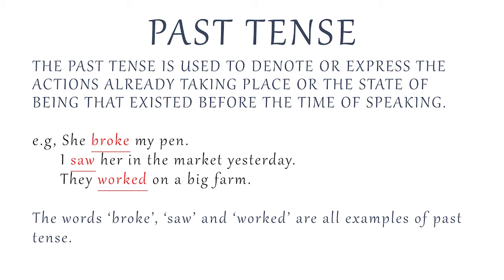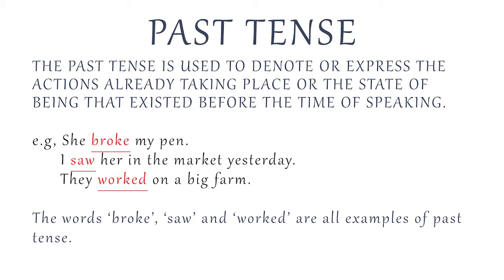The past tense. Past tense is a tense expressing an action that has happened or a state that previously existed. In other words, the past tense is used to denote or express the actions already taking place or the state of being that existed before the time of speaking.